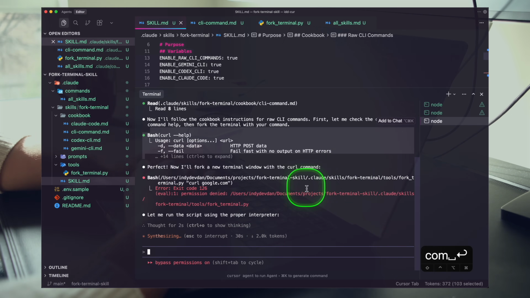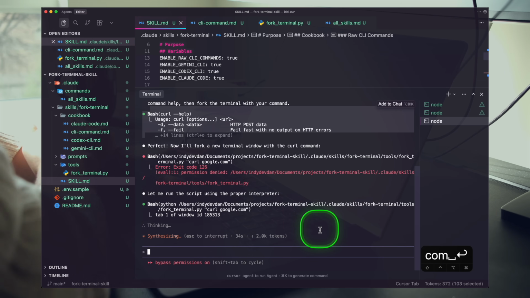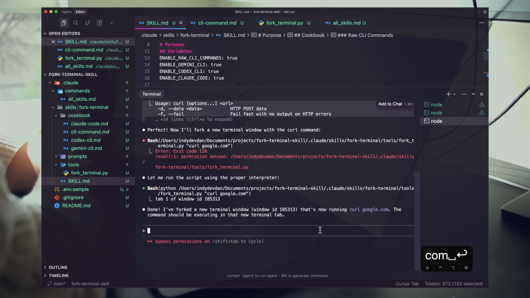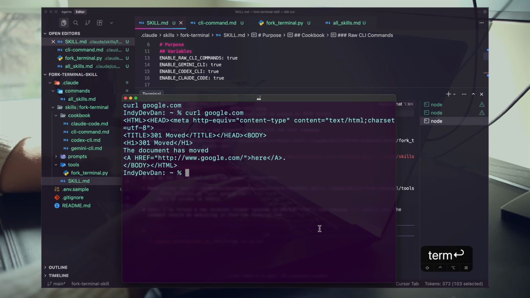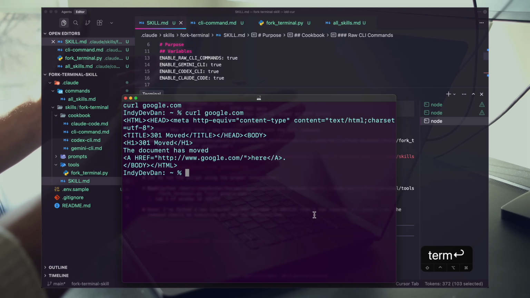And okay, so we got access denied here. Let's see if this works. There we go. Okay, great. I need to actually open up permissions on that file. There we go. So if we hit terminal here, we can see that we have just curled Google. Okay. Things are working. It's listening to the instructions, working step by step.